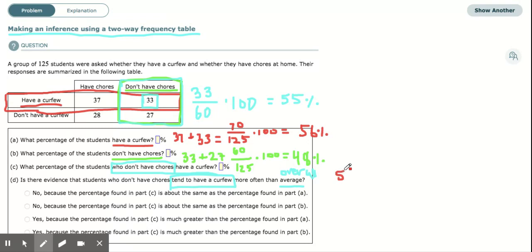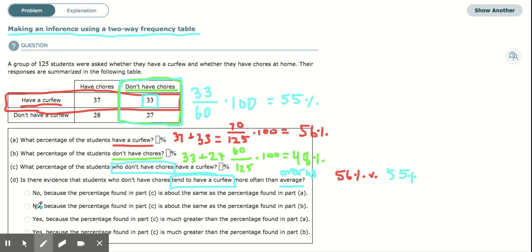So we're doing 56% versus the students who don't have chores having a curfew, which is what we calculated here. So we're really doing 56% versus 55%. What it's asking us is whether there is evidence that one group has it more than the average. Not really, right? 56% versus 55%. What this question is really asking is whether there is a big difference between the percentages of the populations. And since there's not, we would pick no.